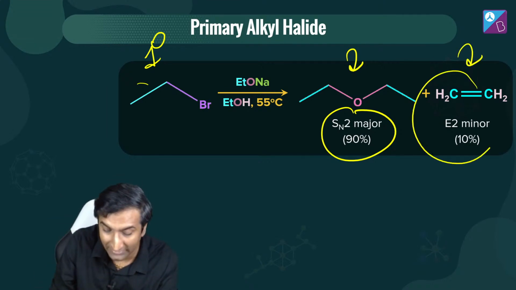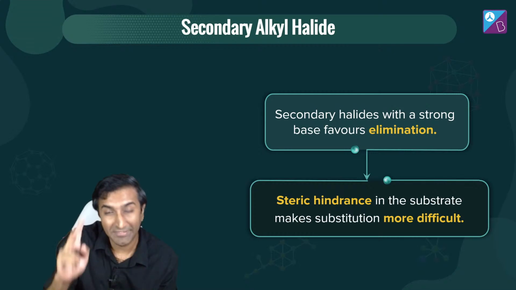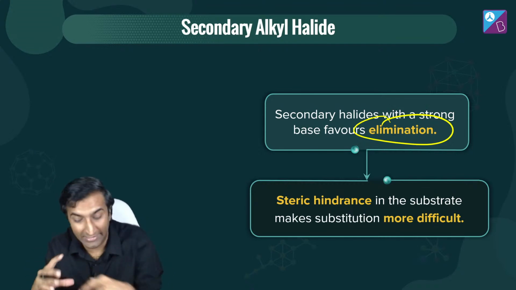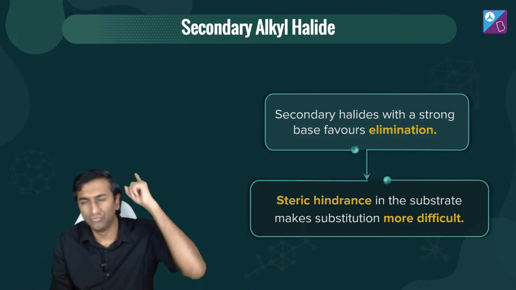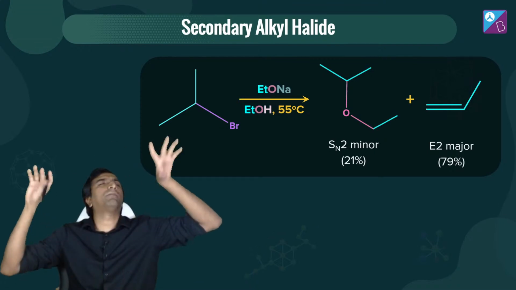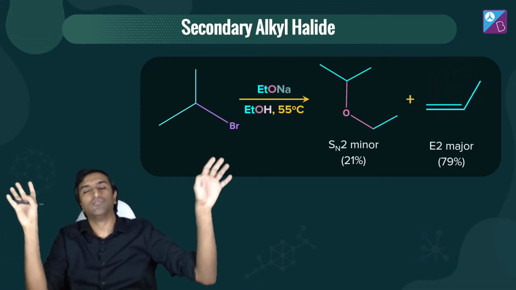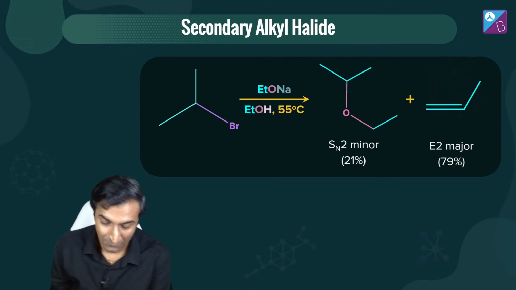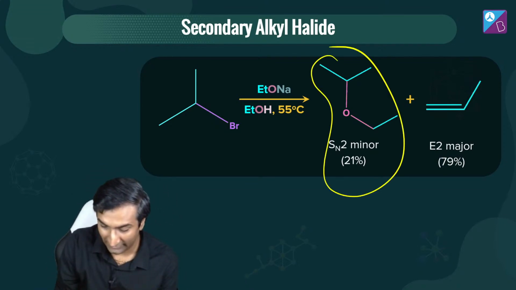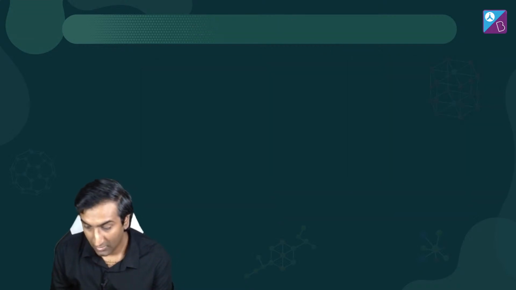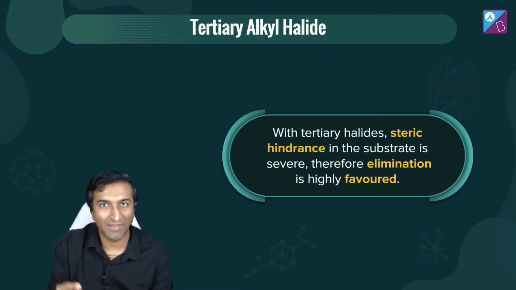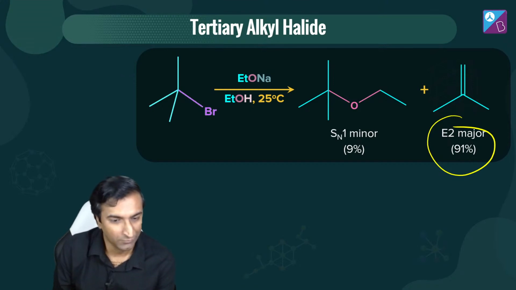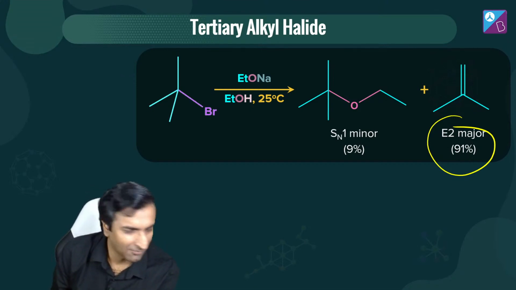E2 bhi banta hai, kam banta hai but banta hai. Now if I change it up, agar secondary halide kar diya, then bhai secondary halide mein because jagah nahi hoti hai for the nucleophile to come and attack, it's like yaar steric hindrance hai, and I've told you just baar organic chemistry mein tum jitna rule padh lo, steric hindrance trumps all those rules. Steric hindrance is a party pooper. If there is steric hindrance, that will always dominate every other effect, theek hai. Isliye dekho 20% ho gaya from 80%, and 80% ye wala ho gaya, theek hai, cool. What if you have a tertiary halide, bhai tertiary halide hai toh bhai SN2 reaction nahi hone wala, sirf elimination hoga. Dekho 10% kuch hai, 90%, theek hai, cool.